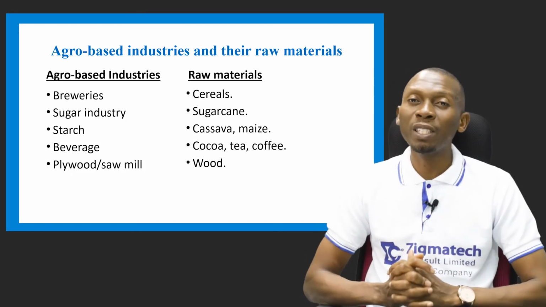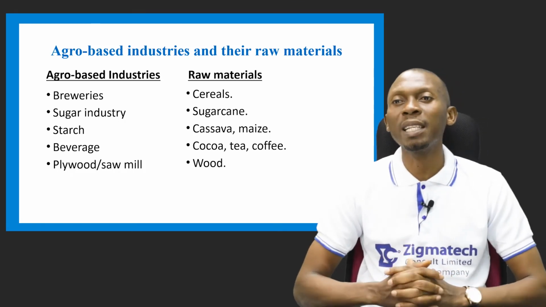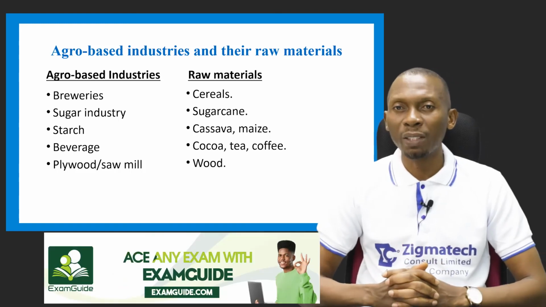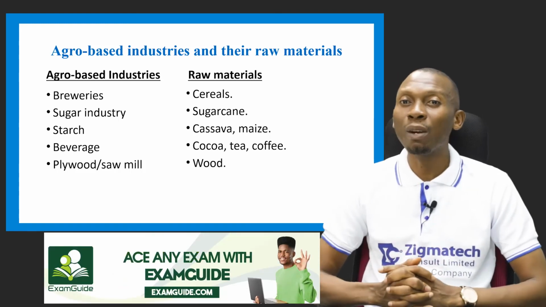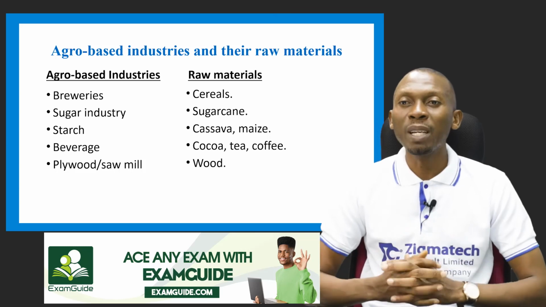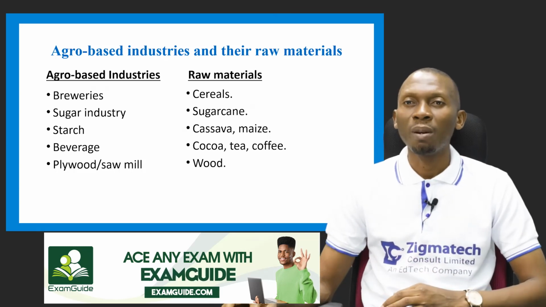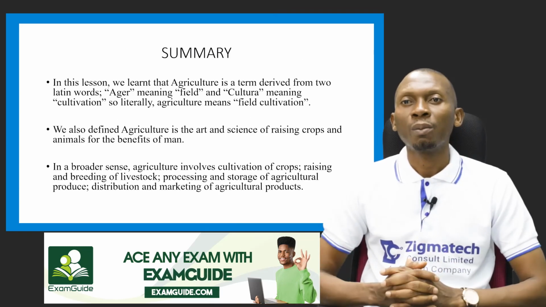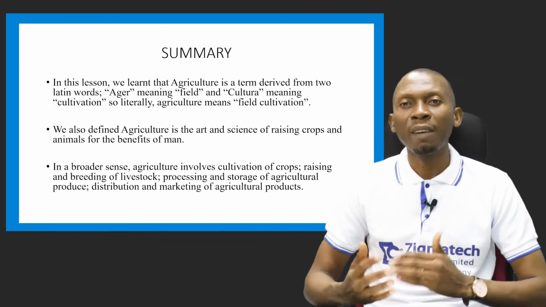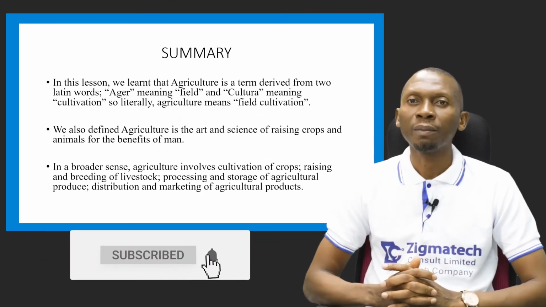We also have the beverage industry, which makes use of cocoa, tea, coffee as its raw material. And we also finally have the plywood or sawmill industry, which makes use of wood as its raw material. But before we conclude, let's just have a recap of what we learned so far.